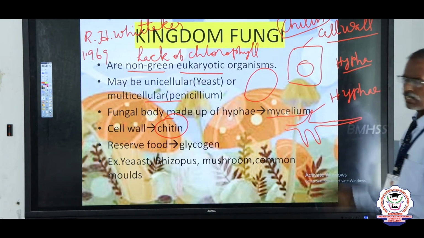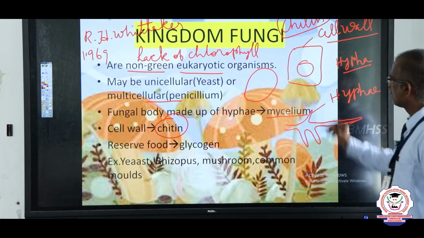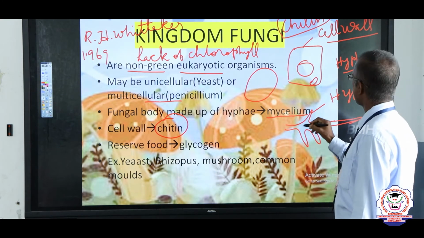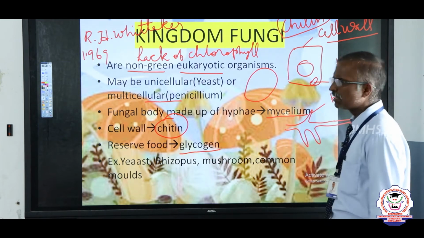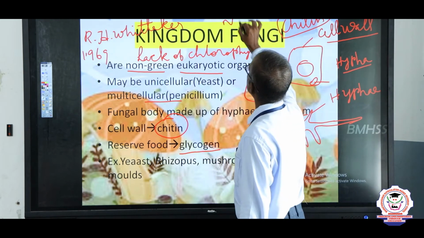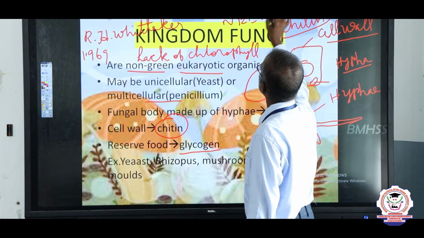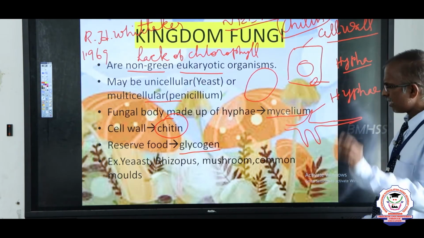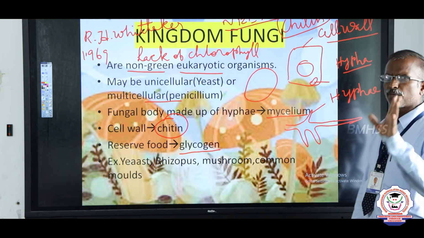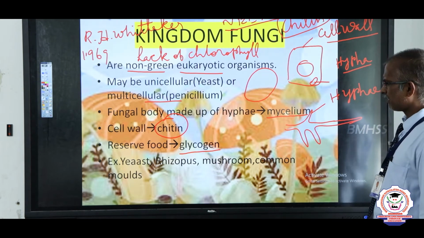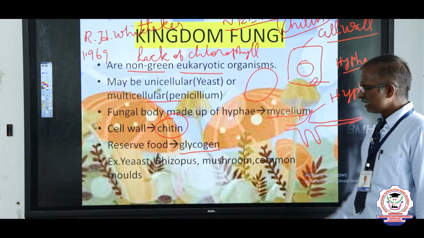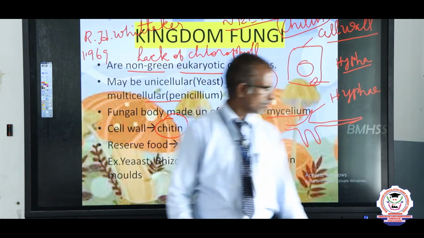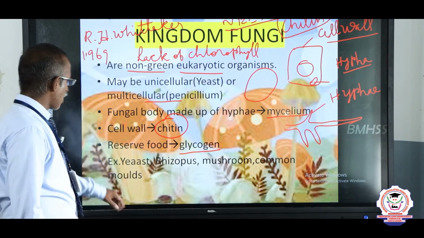Next, the fungi store their reserve form of food material. That food material is called glycogen. Glycogen is the reserve food material. This is one of the need-based questions. Glycogen is the reserve form of food material in fungi. Examples of fungi include yeast, Rhizopus, mushroom, and common mold.